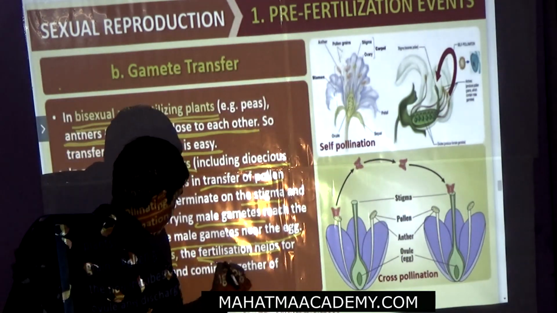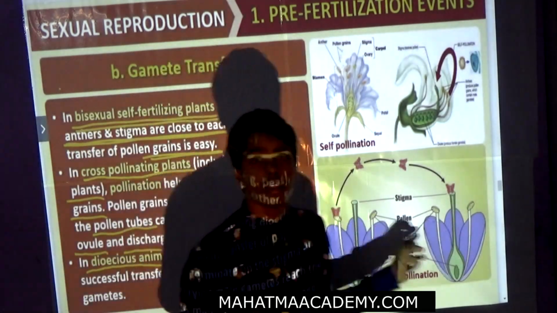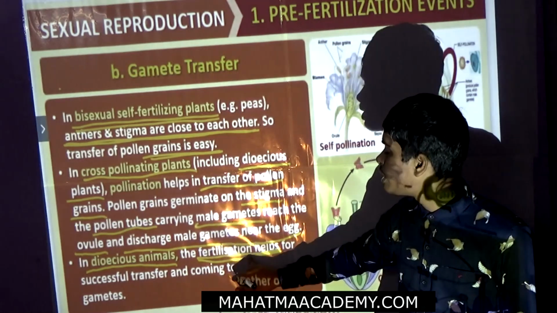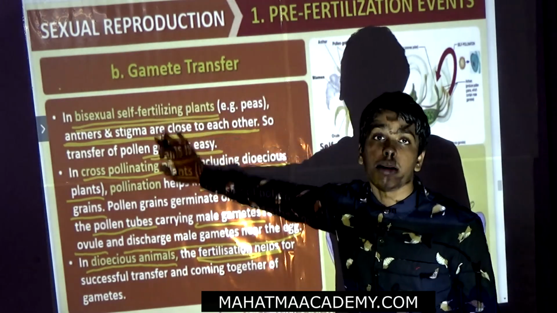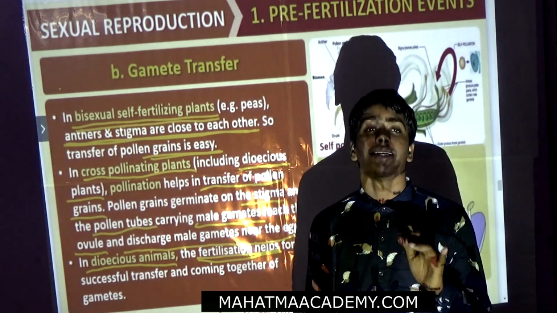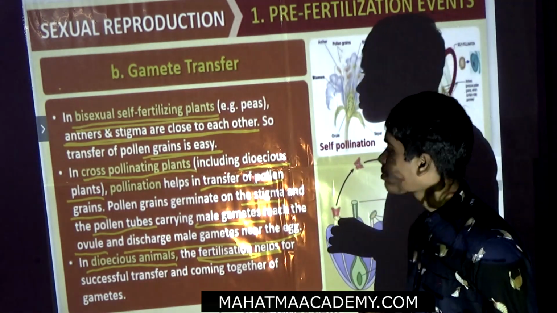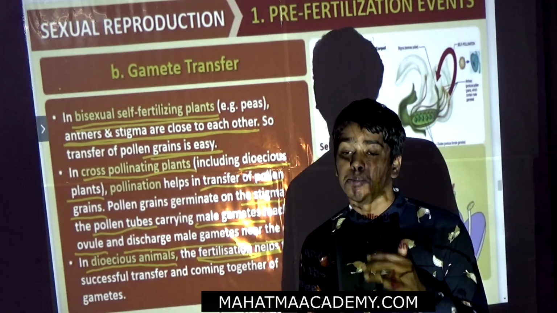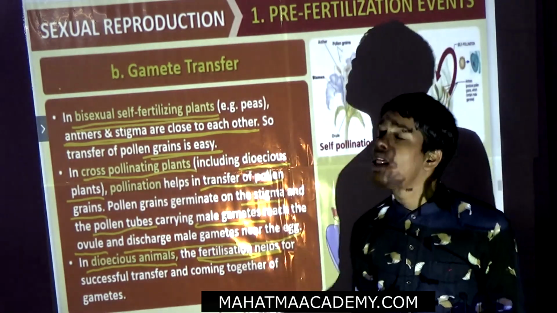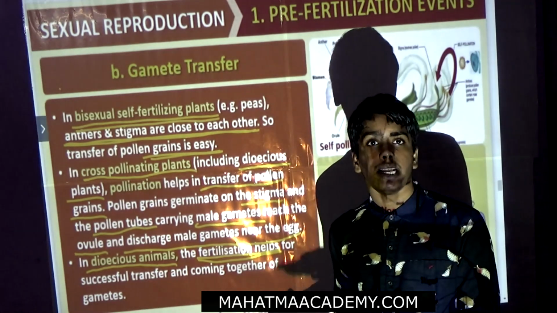In bisexual self-fertilizing plants, an external agent is not necessary, but in cross-pollination, that means dioecious plants, pollination is required for transfer of pollen grains to the stigma and from the stigma to the ovary.